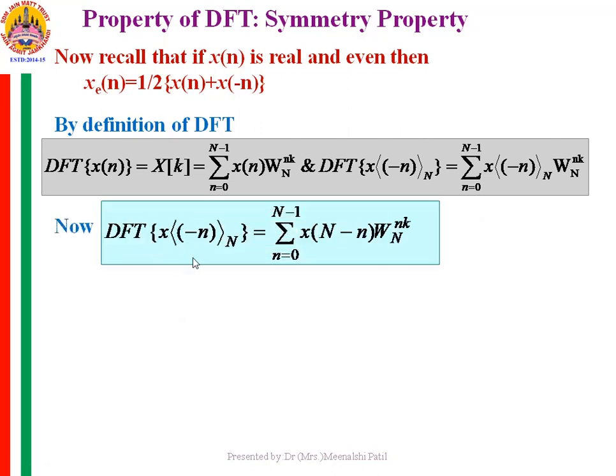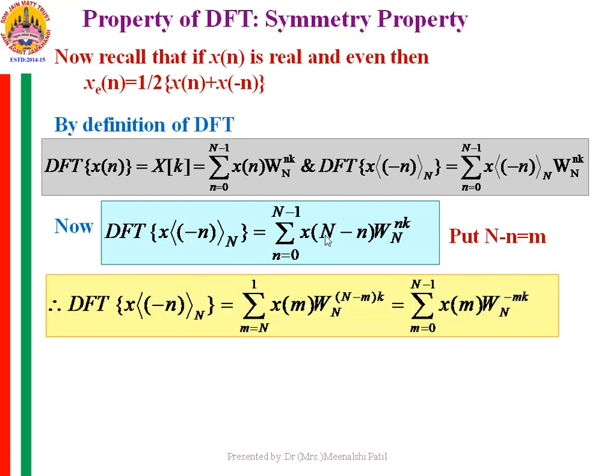The DFT of x of minus n over the modulo n is equal to summation n from 0 to N minus 1. So when we say that it is modulo N, x of minus n is always replaced with x of capital N minus n, into W raised to nk N. Now in this expression, let us substitute capital N minus n is equal to m.